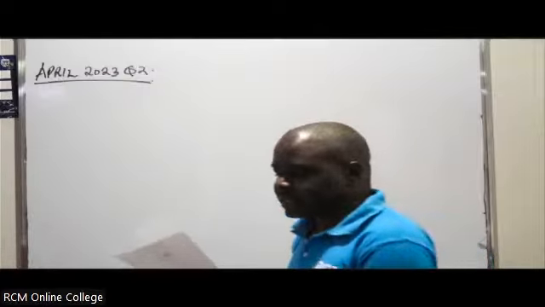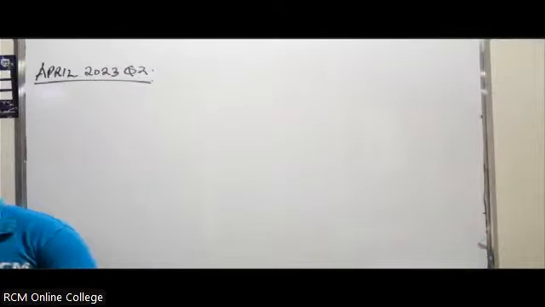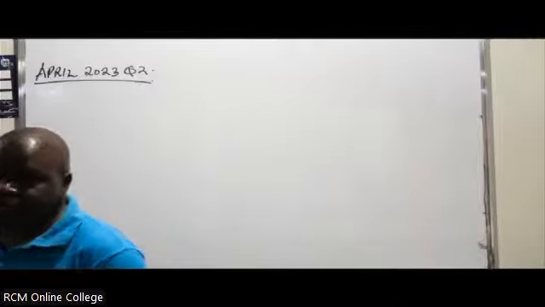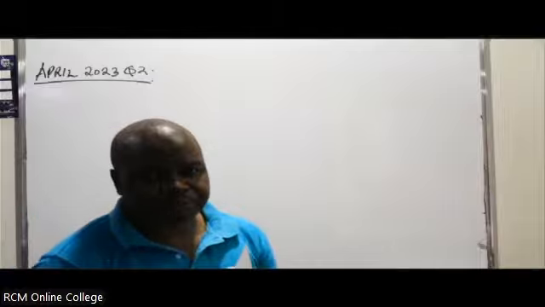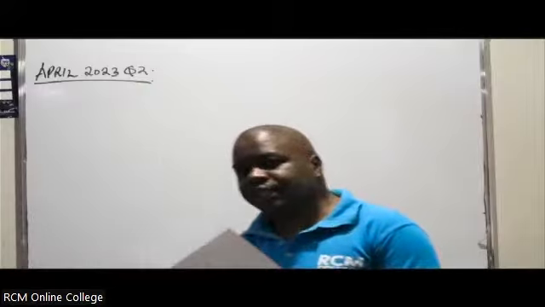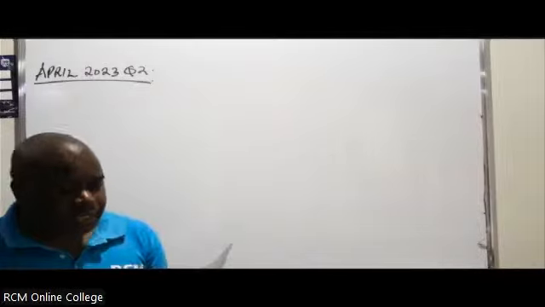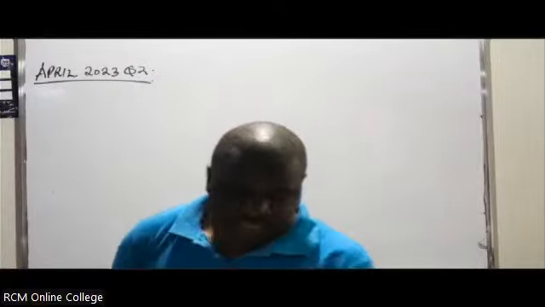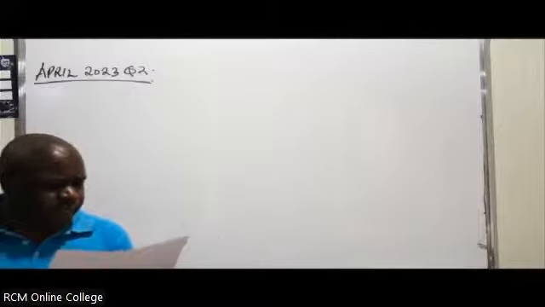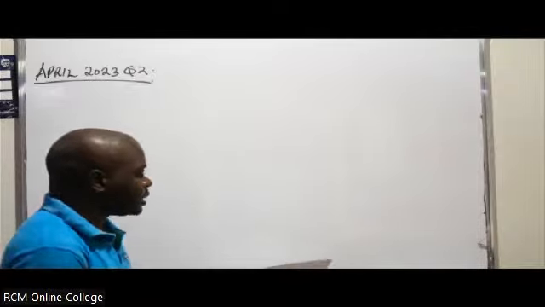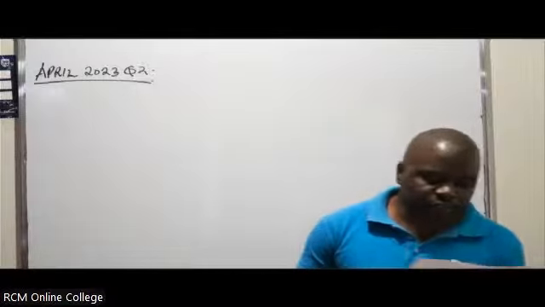The structure, in most instances, this information you'll get in the introductory paragraph of the question. If not, you'll get it in note number 1 or note number 2 of the additional information. So if you read the question, it says River Limited operates a fast-moving goods subsector. During the year ended 31st of March 2023, the year end, you must take note of those dates. Year end is 31st of March 2023.